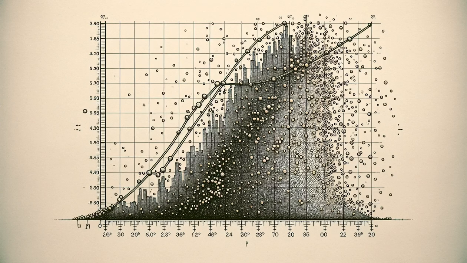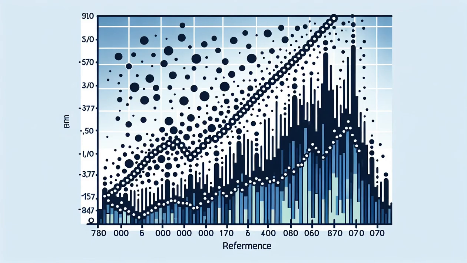At its core, SLR is a statistical method that models the relationship between two variables. We've got our response variable, the one we're trying to predict, and the predictor variable, from which we base our predictions. Yes, and the magic happens with the regression line, that line of best fit, which summarizes the trend of data points in our scatterplot. So let's march straight into the heart of SLR, the assumptions.